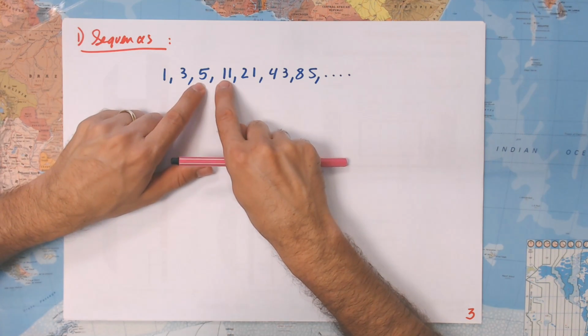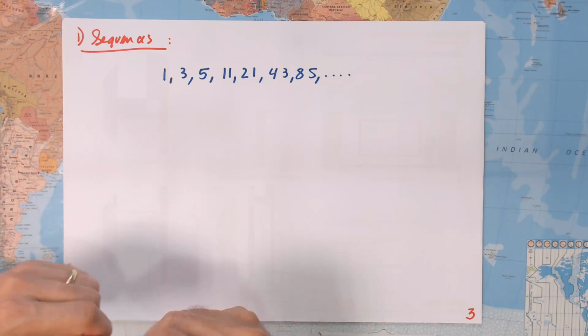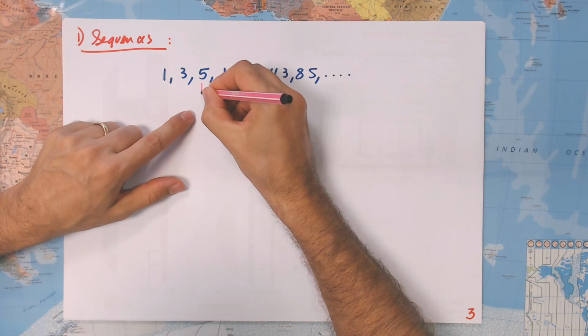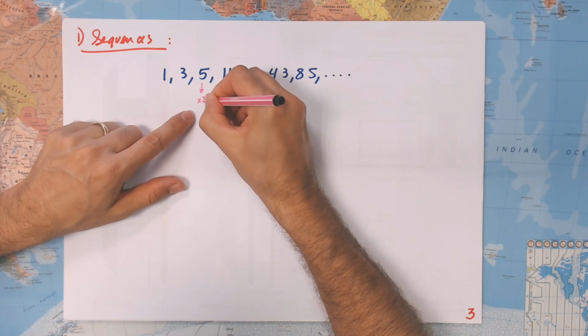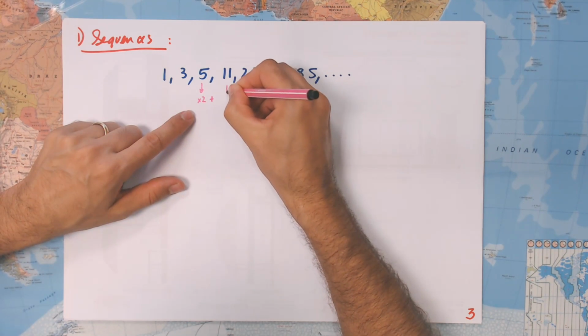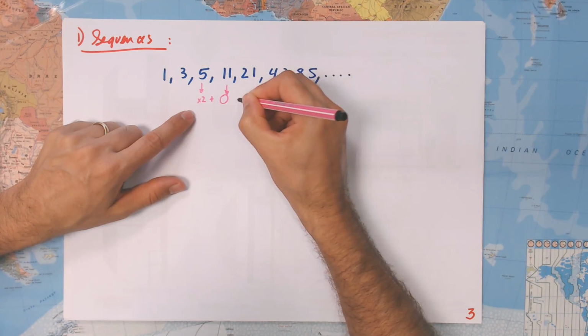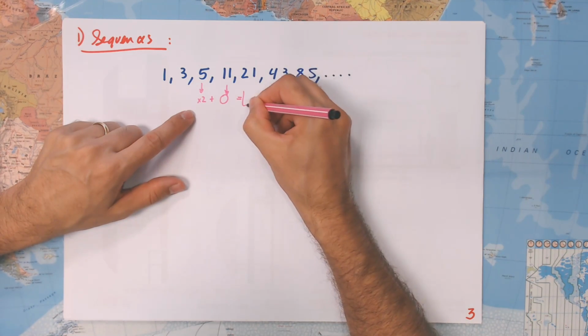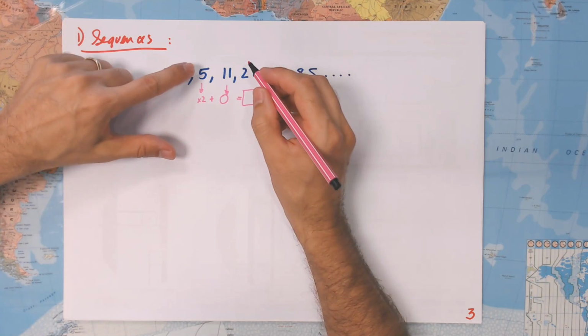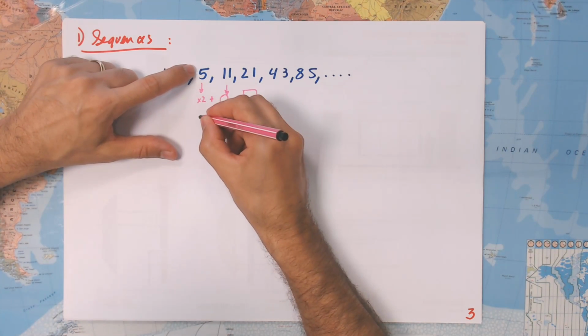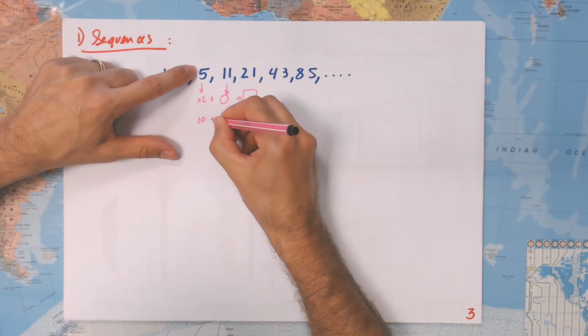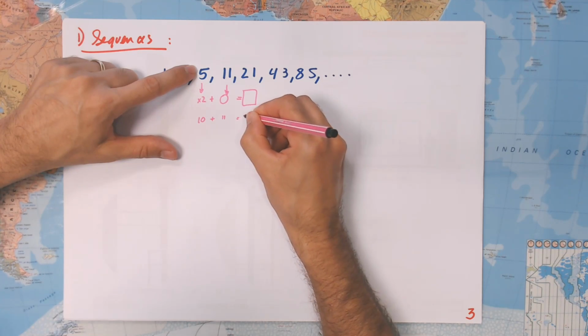One plus the other is not going to work. What is going to work is this: if we multiply this one by 2 and add this one, we're going to get this one. You see? Multiply by 2. This is 10 plus 11 equals 21.